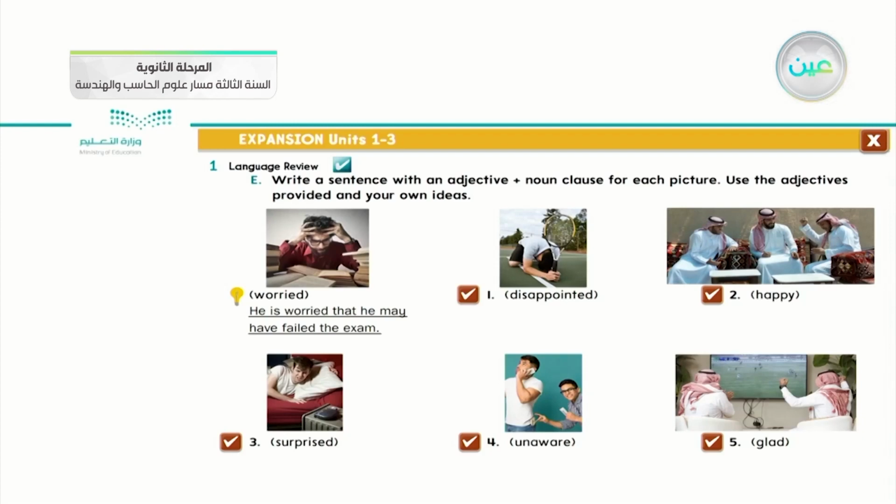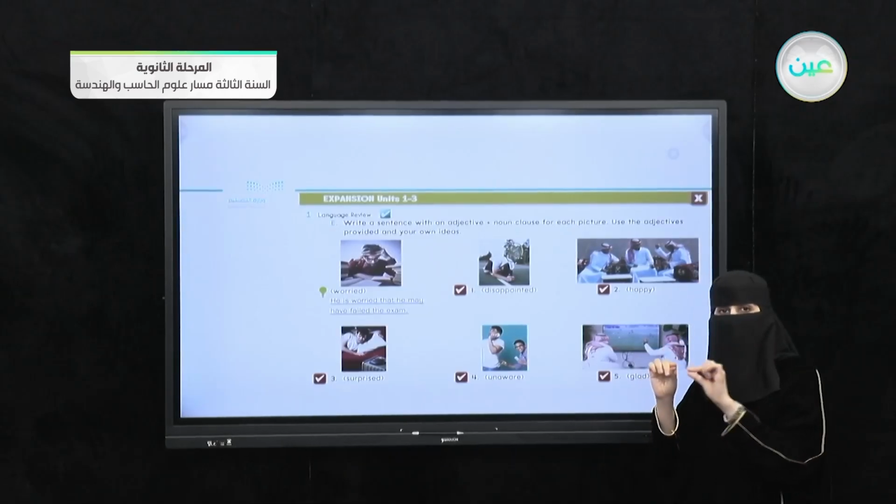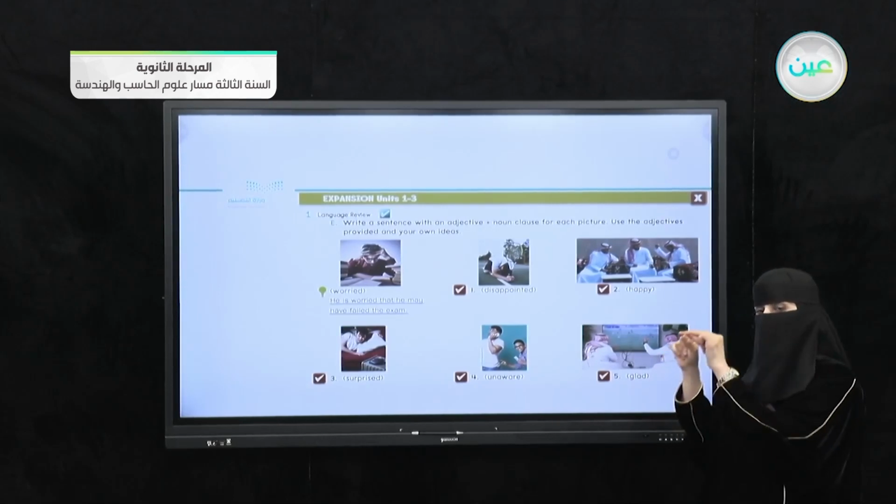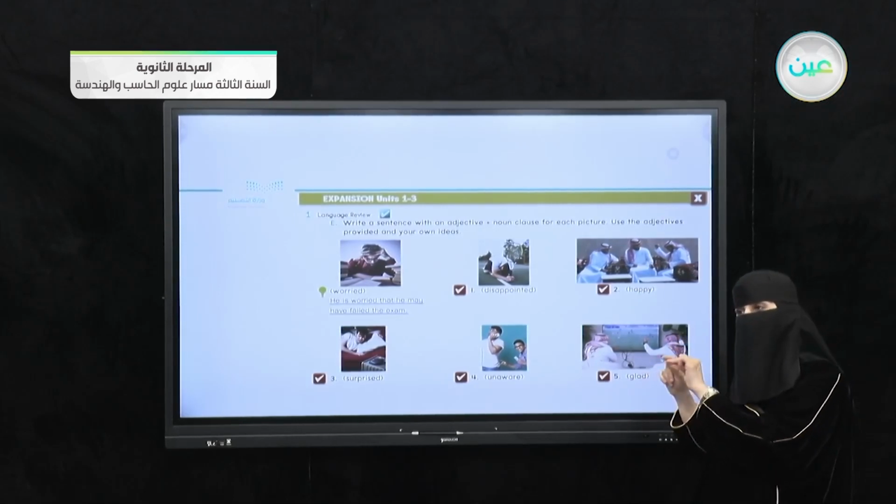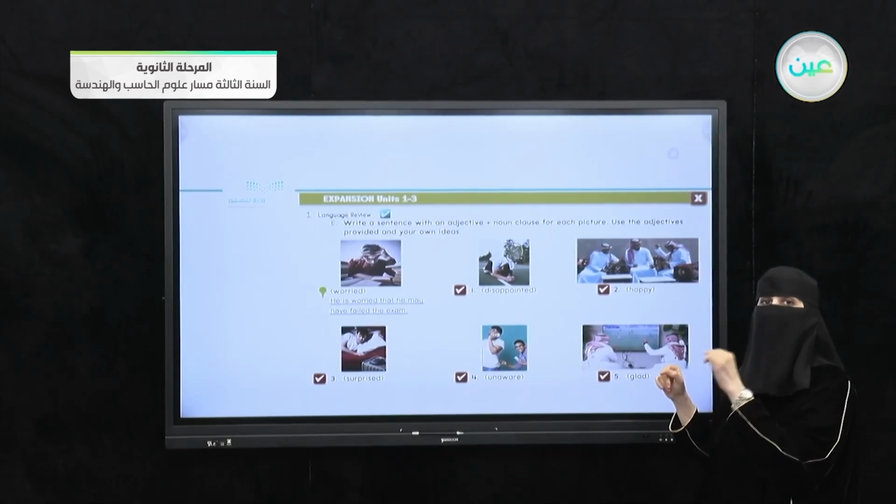So he wants us to put an adjective, then we follow it with a noun clause. Use the adjective provided and your own idea. So you should complete the noun clause from your own idea, but make sure that you apply it grammatically correctly. Number 1, as a model, worried. What do you think is suitable? So I should take the adjective and put it in a complete sentence. After that, I join it with another statement, but the second one is a noun clause.